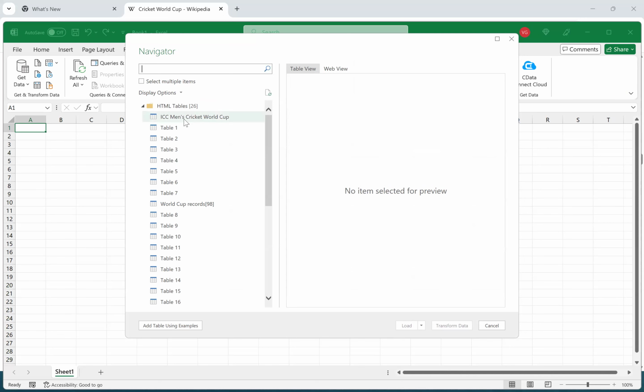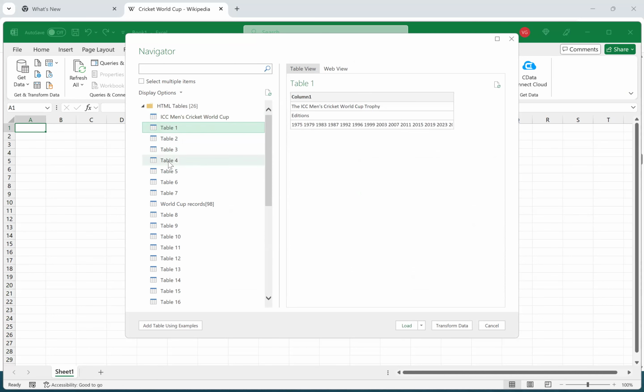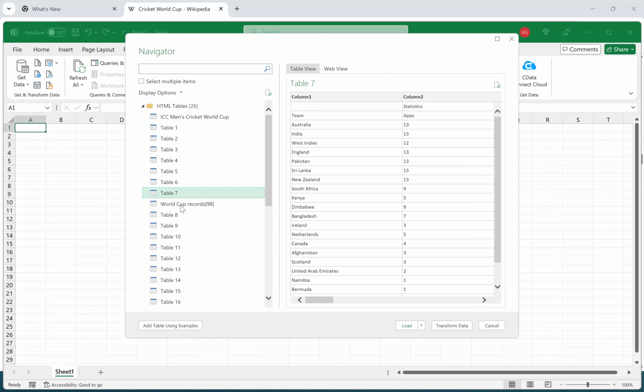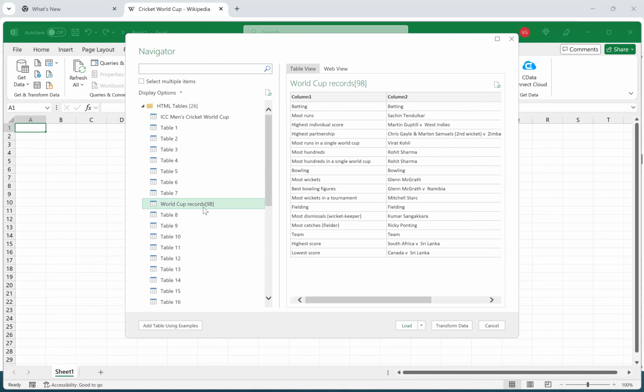It will convert from one format of data to another format of data, right? So now suppose ICC Men's Cricket. So it will show like this, right? Then table 1, so table 4. Suppose table head, right? And again, table World Cup records 98.